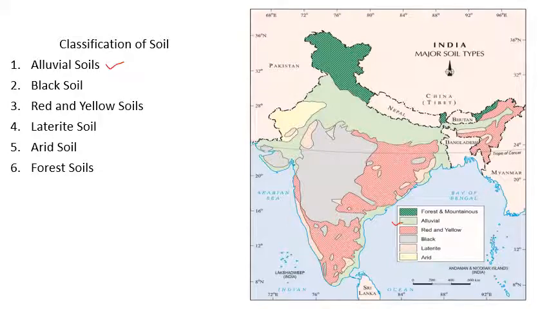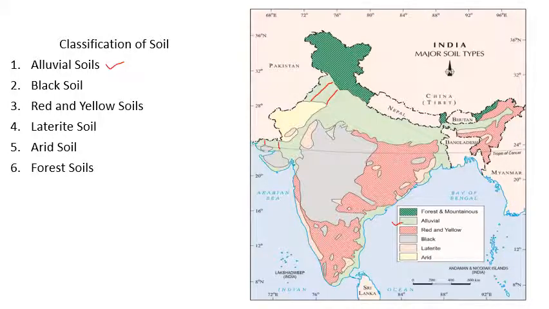Now here you can see the northern plains. Part of this is part of Punjab, part of Rajasthan, part of Haryana. This belt you can see, the narrow belt through Rajasthan, and then it spreads in the part of Gujarat state.